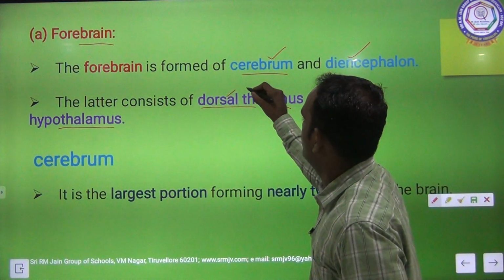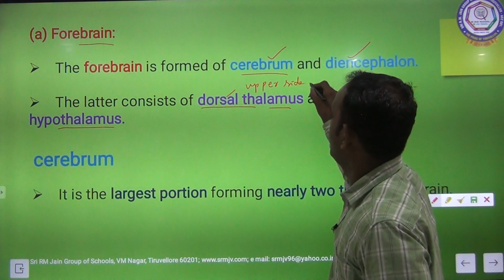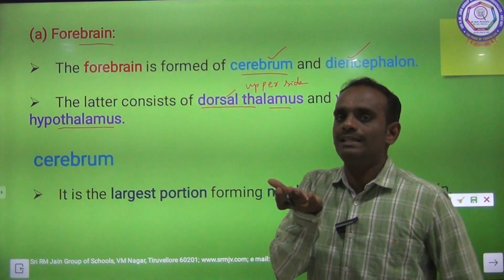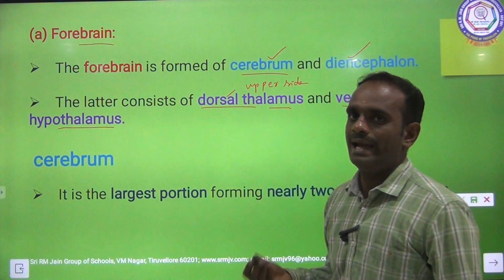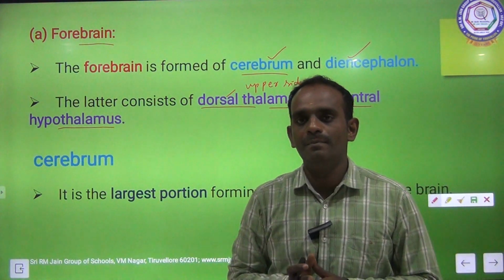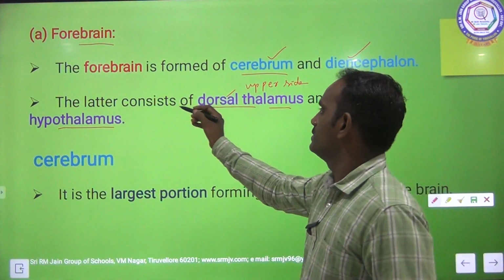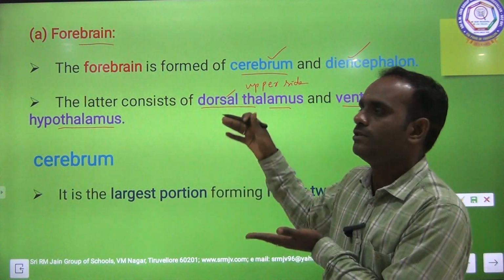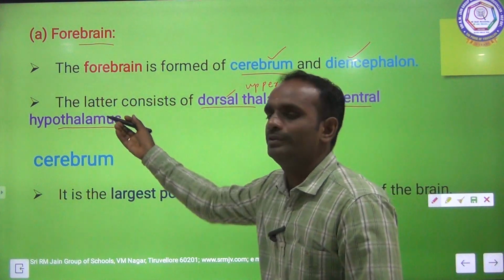Dorsal is nothing but the upper side. The upper side is the thalamus, and the lower side is the hypothalamus. Again I am telling, the diencephalon consists of the upper, dorsal side, the thalamus, and the lower side, the hypothalamus.